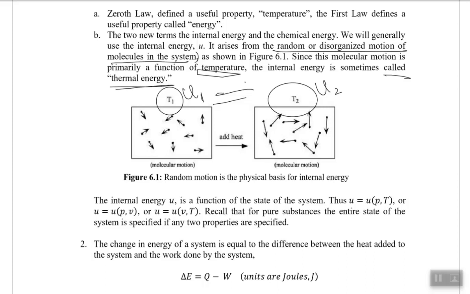Recall that for a pure substance, the entire state of the system was specified by two independent intensive properties. So that means if you are defining the internal energy, we would be defining internal energy as a function of pressure and temperature, as a function of pressure and volume, as a function of volume and temperature. So if you want to find out the internal energy, you can find it out with these two independent properties.